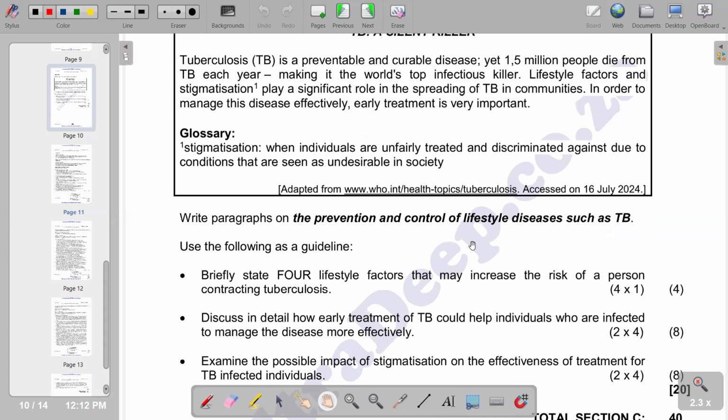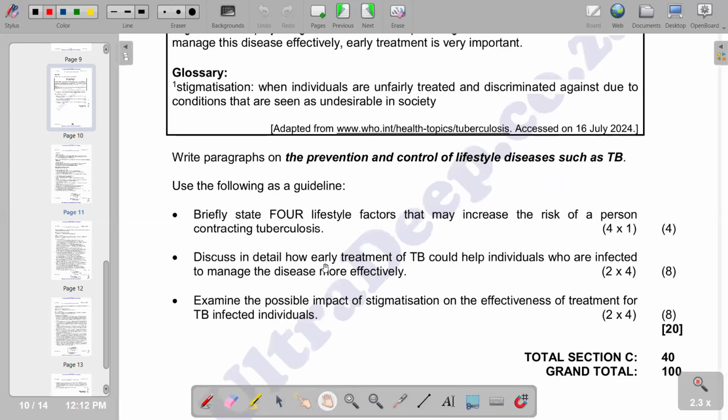So on the first part, we have to briefly state 4 lifestyle factors that may increase the risk of a person contracting tuberculosis. Then on the second part, discuss in detail how early treatment of TB could help individuals who are infected to manage the disease more effectively. Then a third part, examine the possible impact of stigmatization on the effectiveness of treatment for TB in infected individuals. So these are the questions that we have in terms of our question 6 with a total of 20 marks.